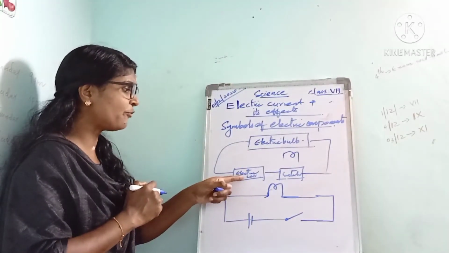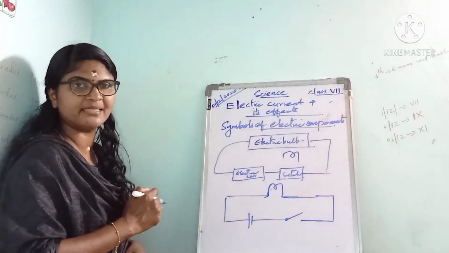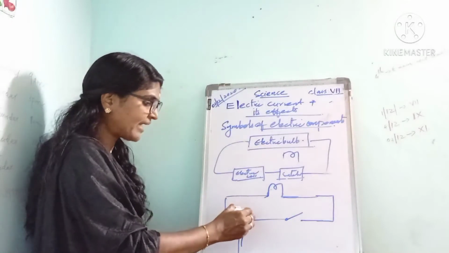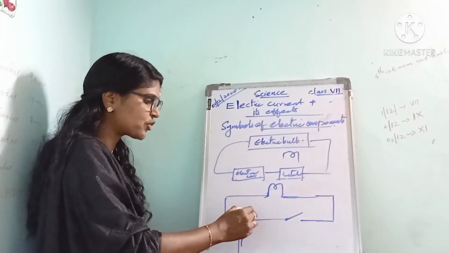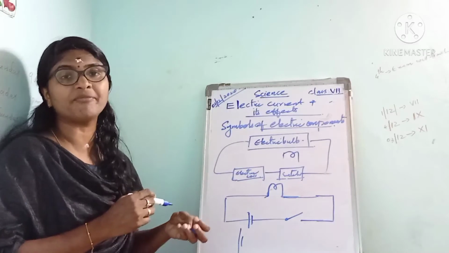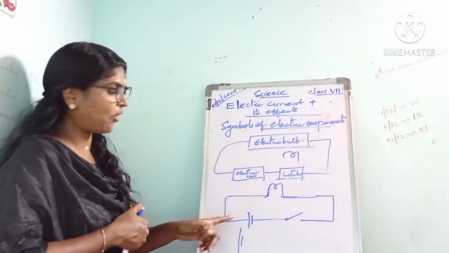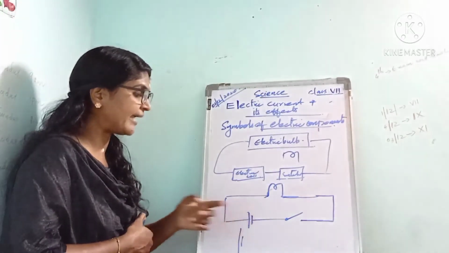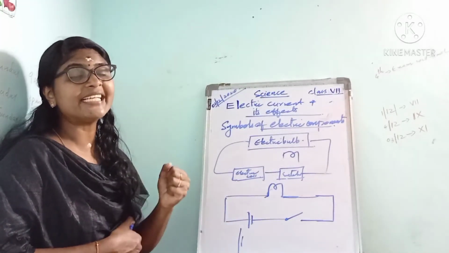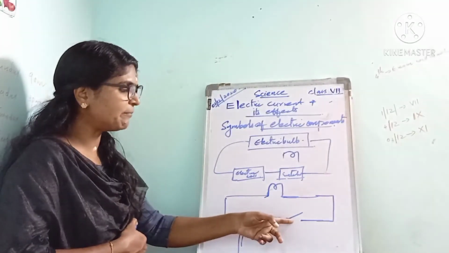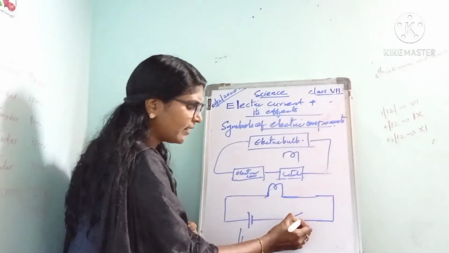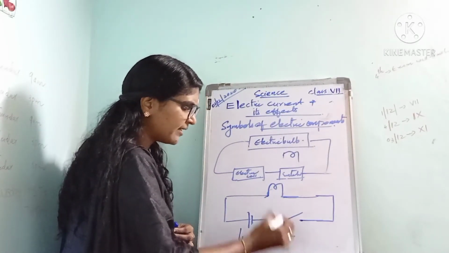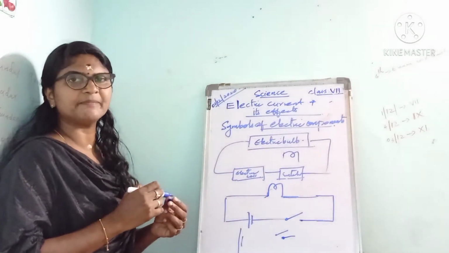Then instead of the electric cell, we have a symbol like this. We have a long vertical line and a short vertical line. The long line indicates the positive terminal and the short line represents the negative terminal of the electric cell. And this is the symbol of a switch.